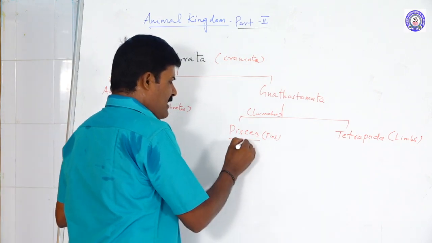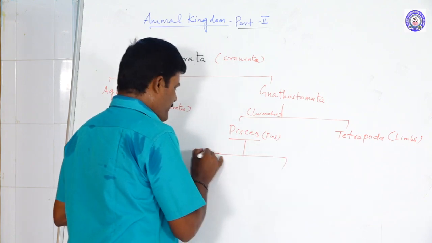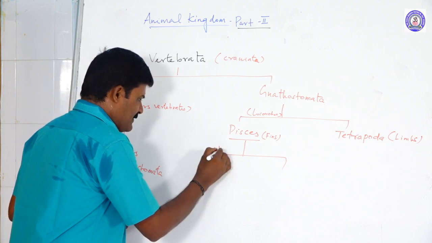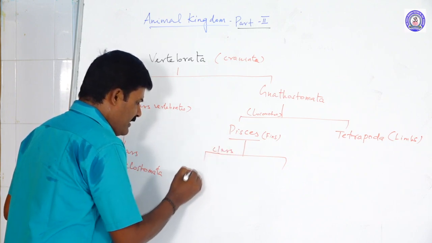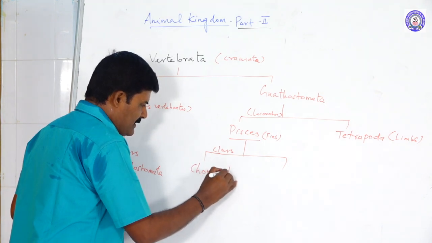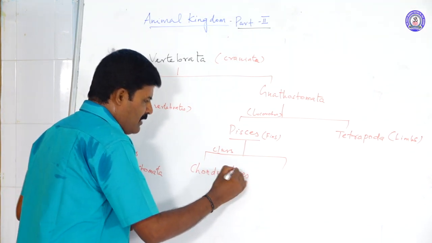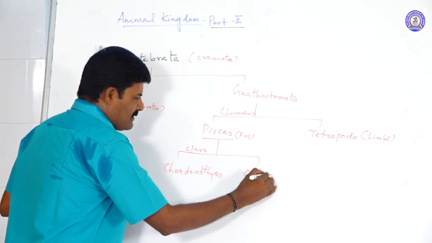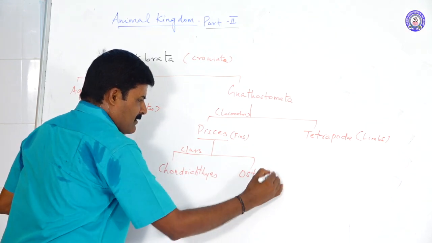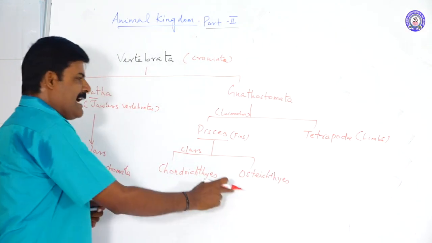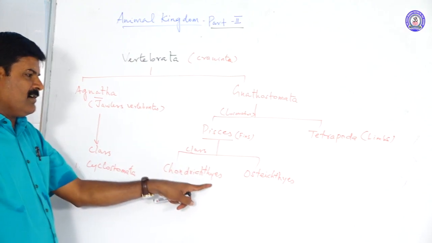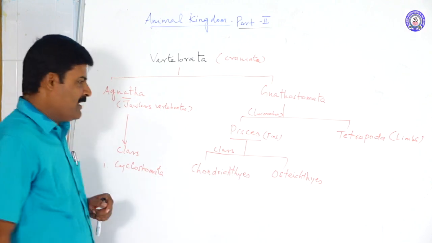So the fishes again divide into two classes. One is Chondrichthyes. Another one is Osteichthyes. These are the classes of the Pisces. The Pisces are divided into two classes, Chondrichthyes and Osteichthyes.